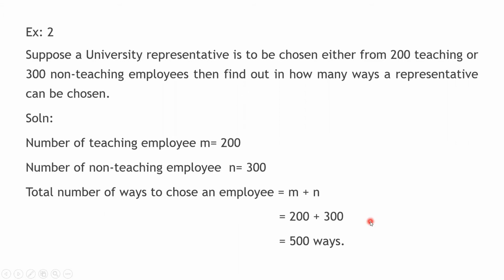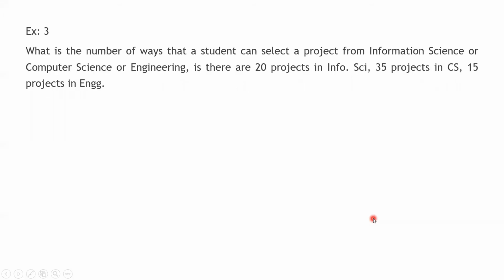Now let us take another example. What is the number of ways that a student can select a project from information science or computer science or engineering?